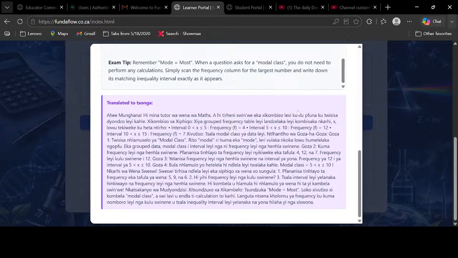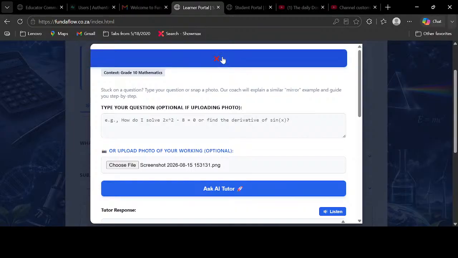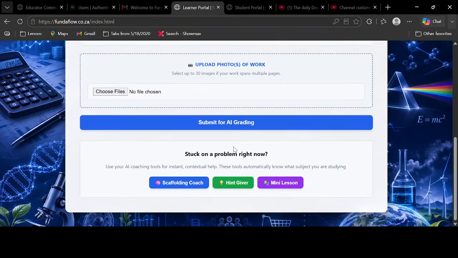Okay, what is the next feature that we have? The next one is a hint given. So guys, with this one here, it works if you just want to get a hint, like you are stuck on a problem. This one is going to be simple. It's just going to say, the next thing that you need to do is this, but it's not going to do it for you.